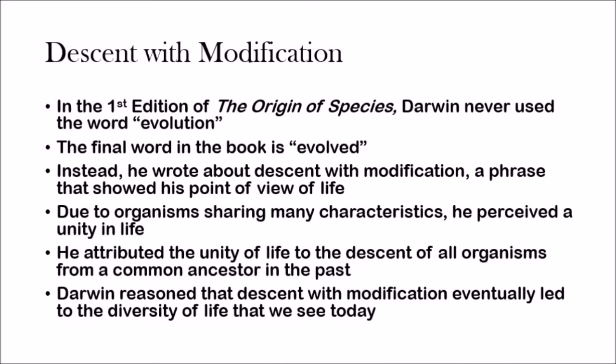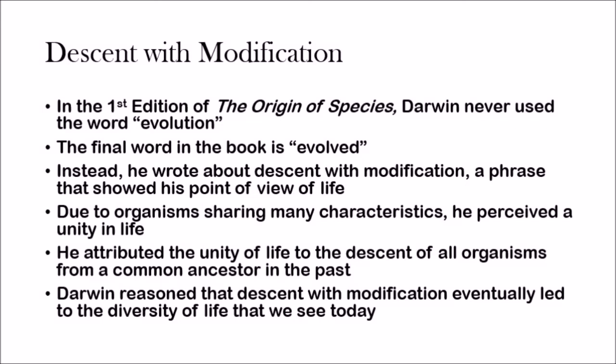A brief review of what descent with modification is: basically, as time progresses within a population, organisms get new traits. I already mentioned that in the previous video. And because many organisms had many shared characteristics, he perceived a unity of life. For example, all mammals are warm-blooded, which is a trait that all mammals share. Because of this, he came up with the unity of life, meaning that all life came from one source.